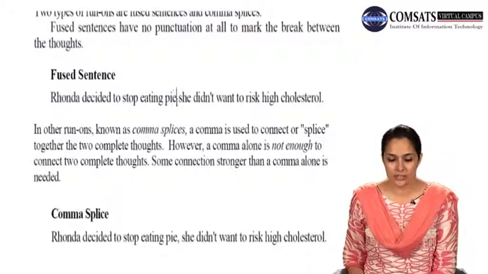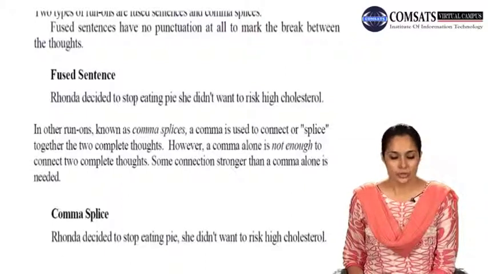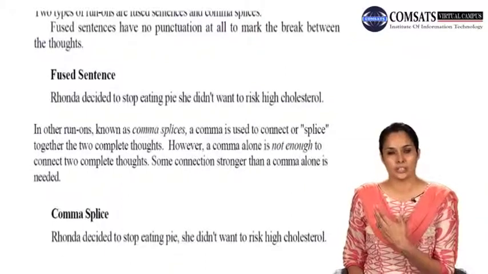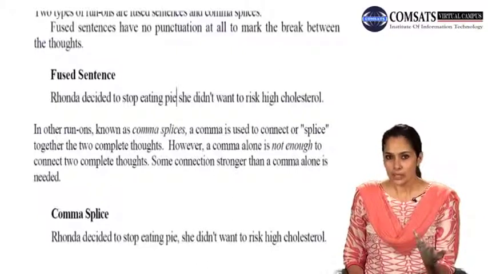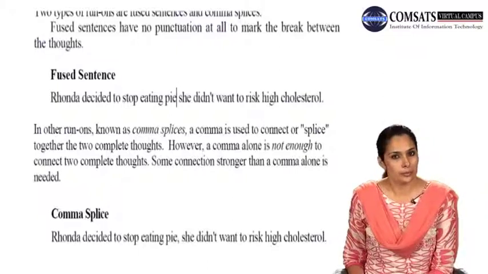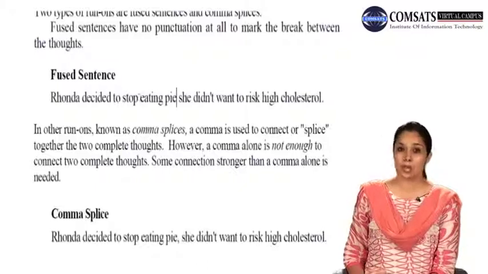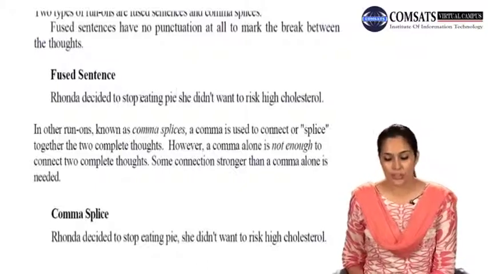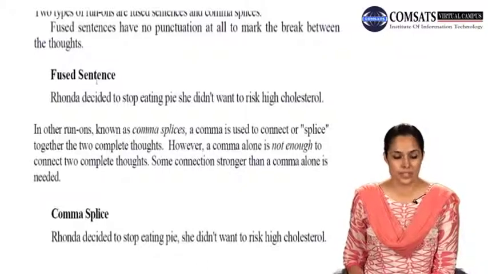That means there should have been an indication here of a full stop and a new sentence starting, but it's not there. So these are 2 different sentences that are just written together, and when you read them, you simply have no idea where to stop and where to believe that the next thought has started. So Rhonda decided to stop eating pie. She didn't want to risk high cholesterol. So sentences like these are called fused sentences.